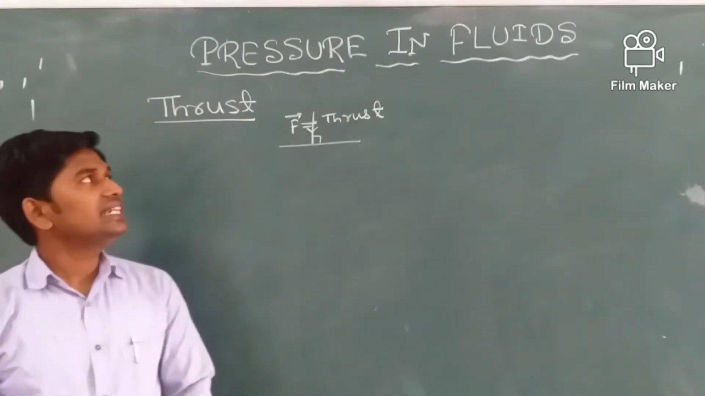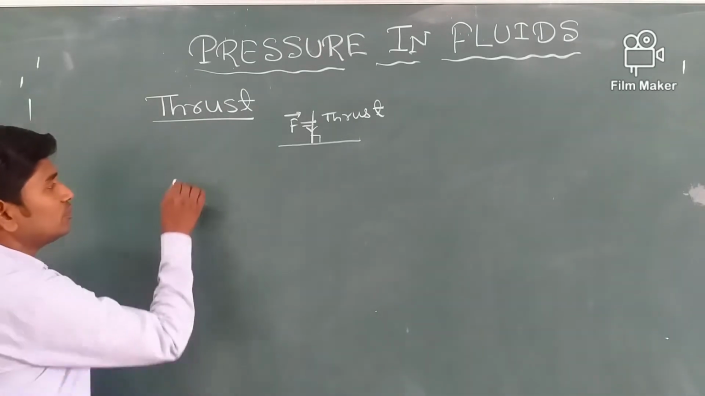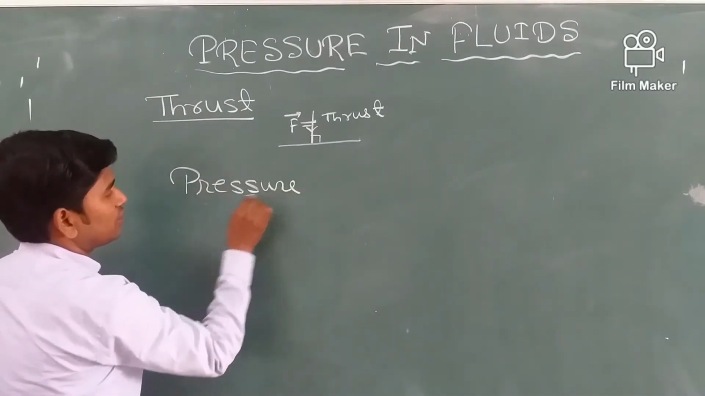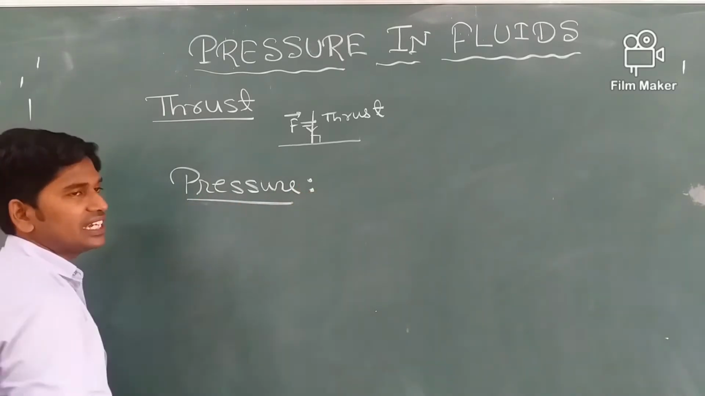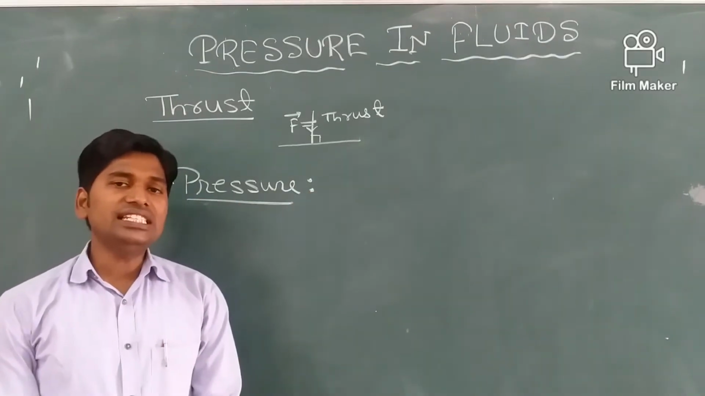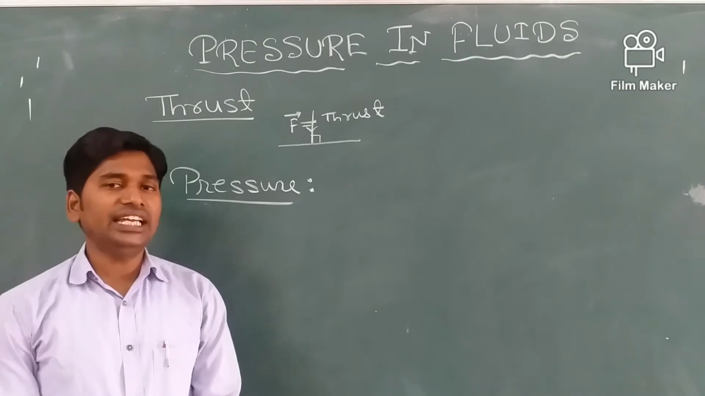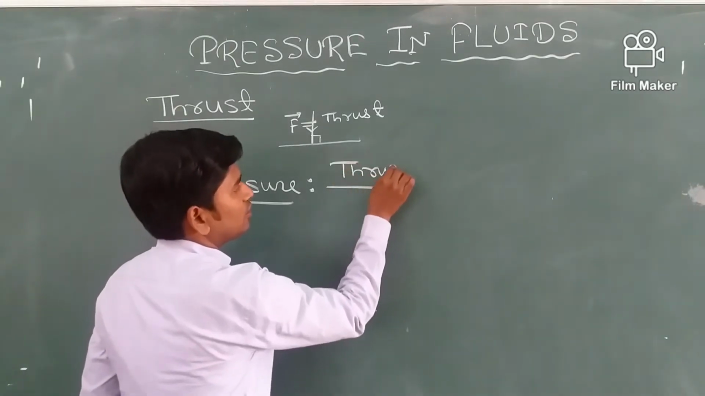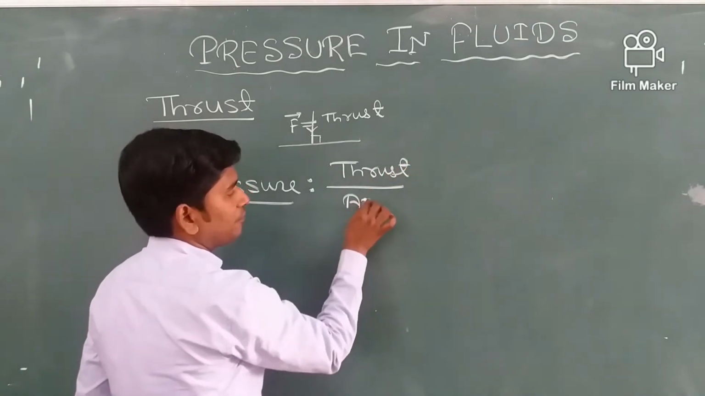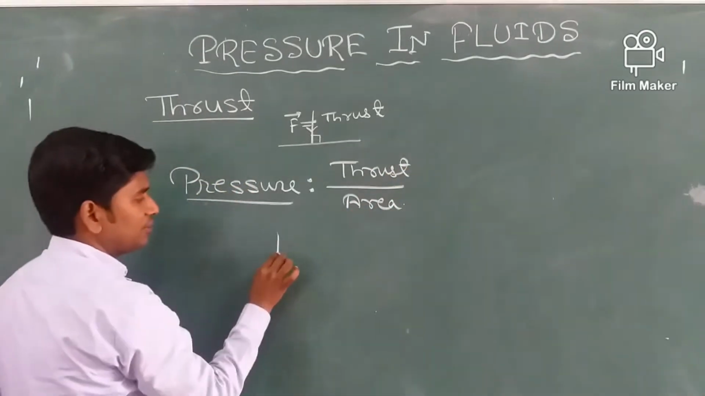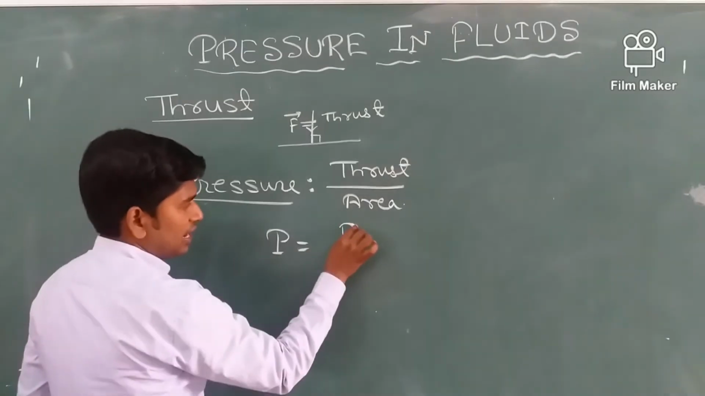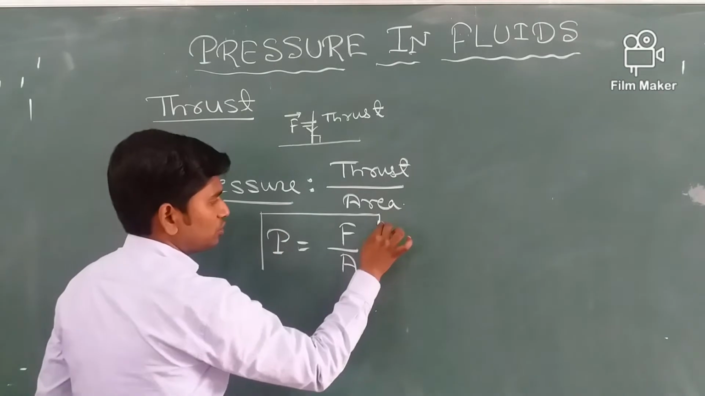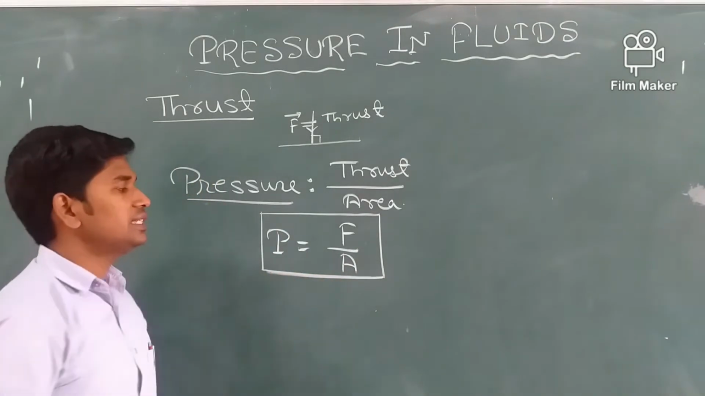Now let us see what is pressure. We can define pressure as the thrust per unit area, or we can write P is equal to F by A. So pressure is equal to thrust by area.